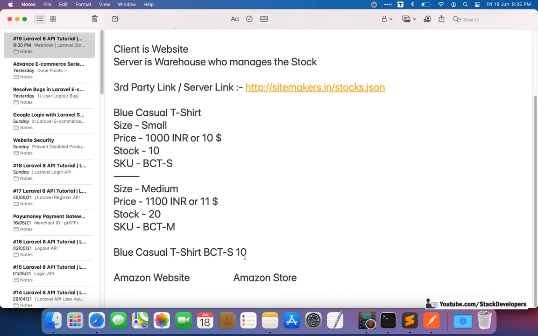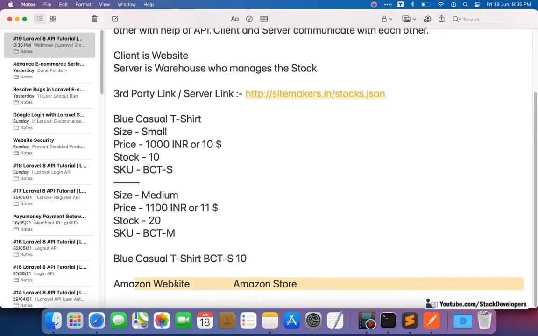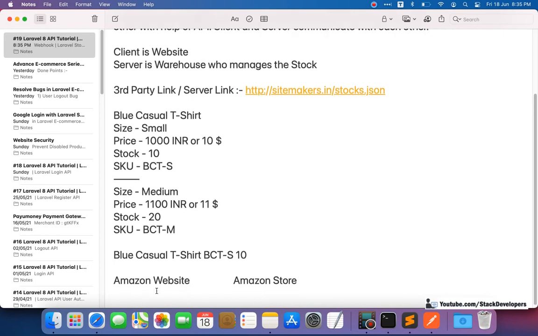So if the stock is 10, and a person purchases one t-shirt of this attribute online, then the stock will be 9 at both places. So you can see that its stock is managed at all the places. That's why API comes into play. You have that limited stock, and if anywhere, on the website or in a store, some person purchases, then stock needs to be deducted at all ends. So here the warehouse comes into play.